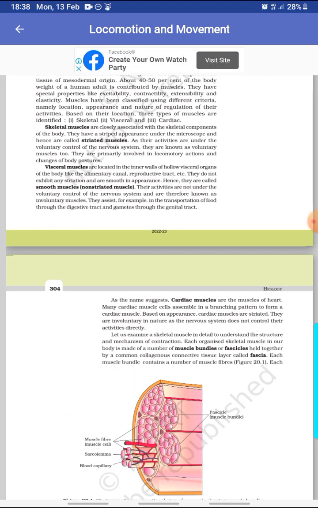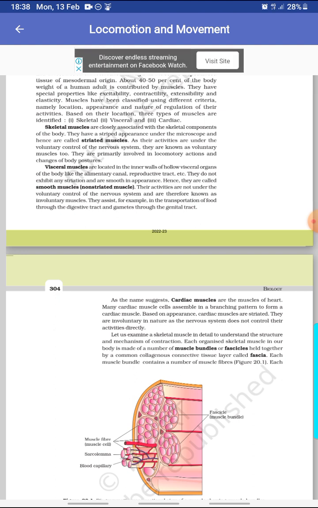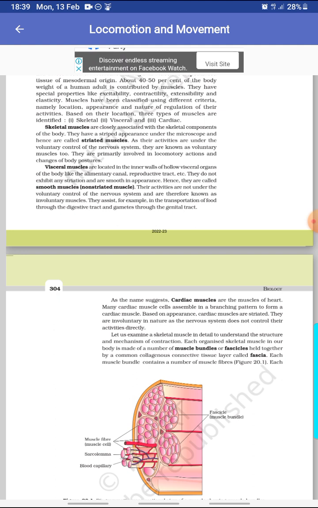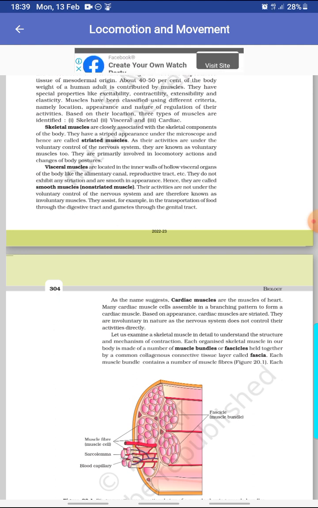Visceral muscles are located in the inner walls of hollow visceral organs of the body like the alimentary canal, reproductive tract, etc. They do not exhibit any striation and are smooth in appearance. Hence they are called smooth muscles or non-striated muscles. Their activities are not under the voluntary control of the nervous system and are therefore known as involuntary muscles. They assist, for example, in the transportation of food through the digestive tract and gametes through the genital tract.